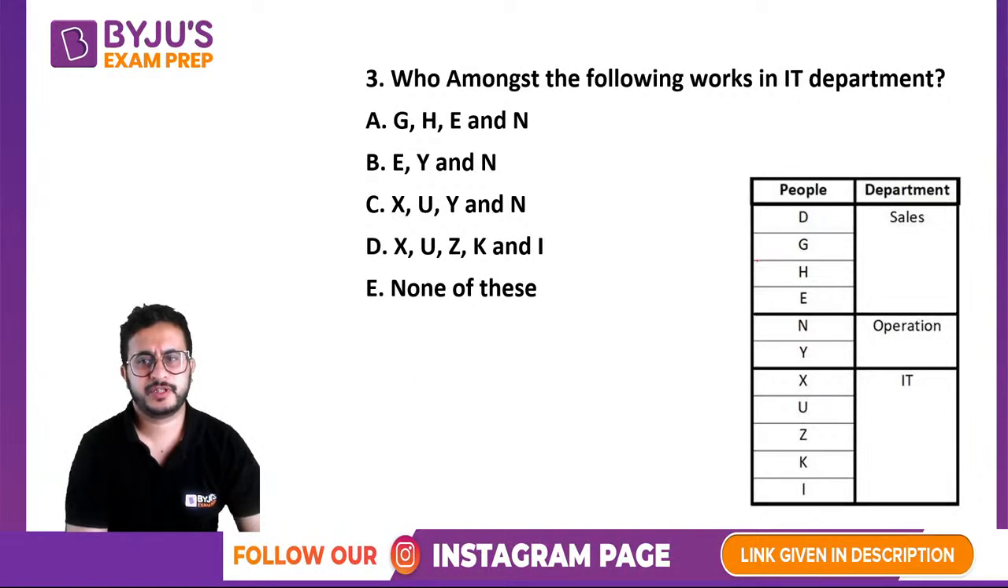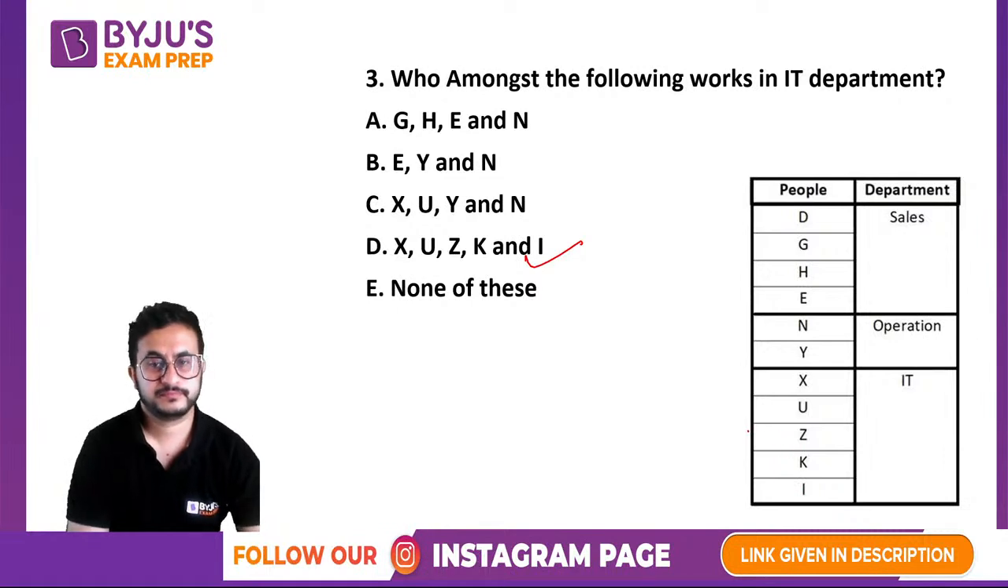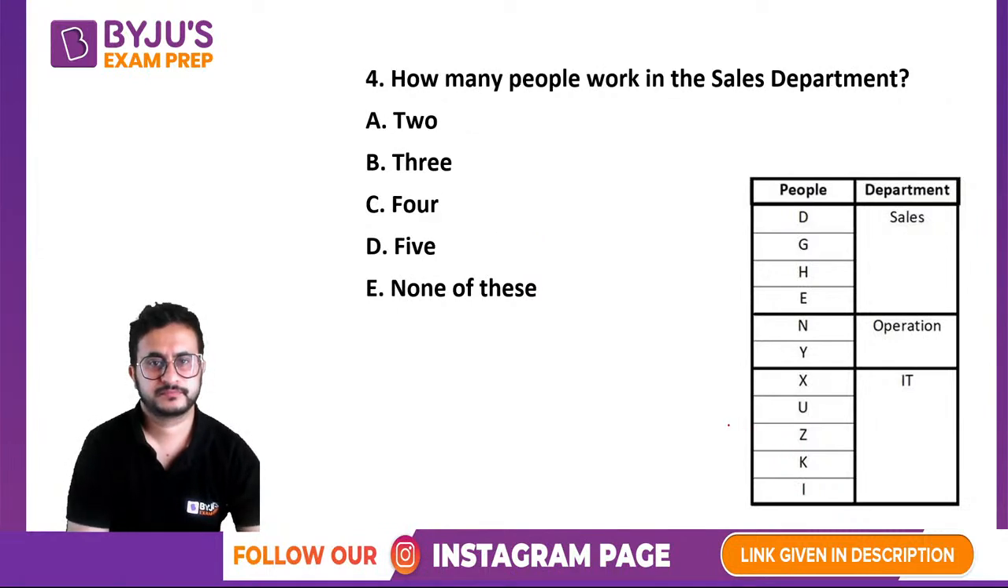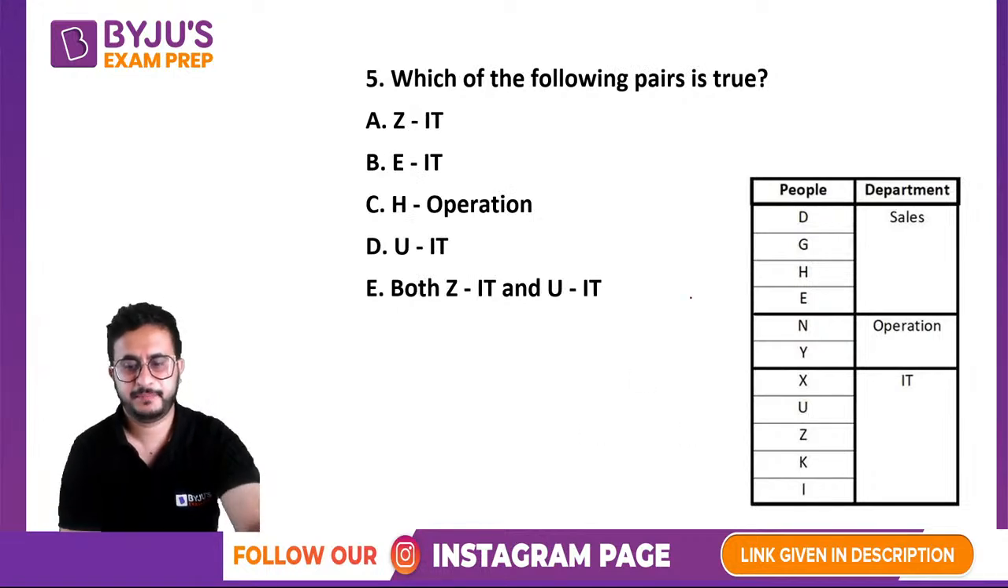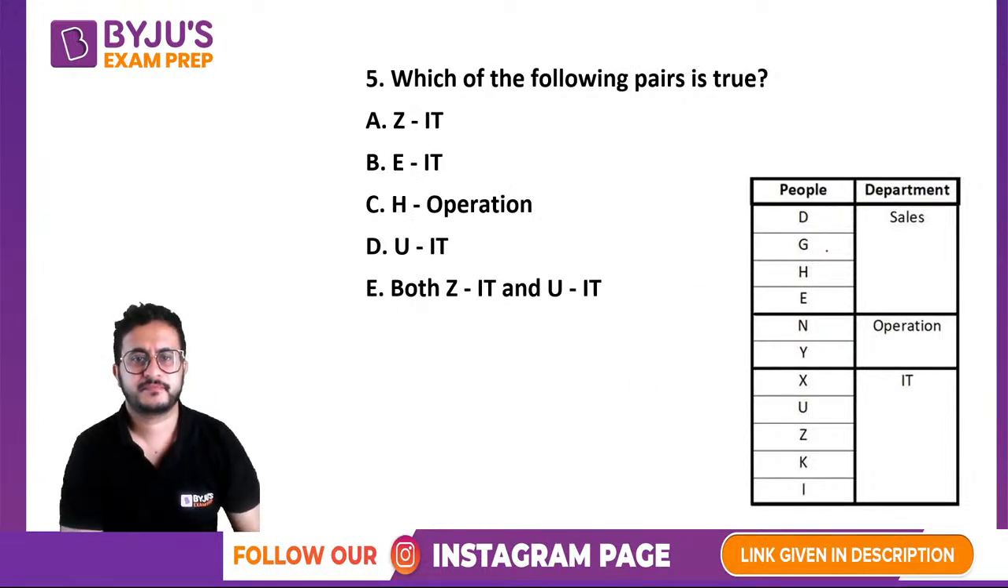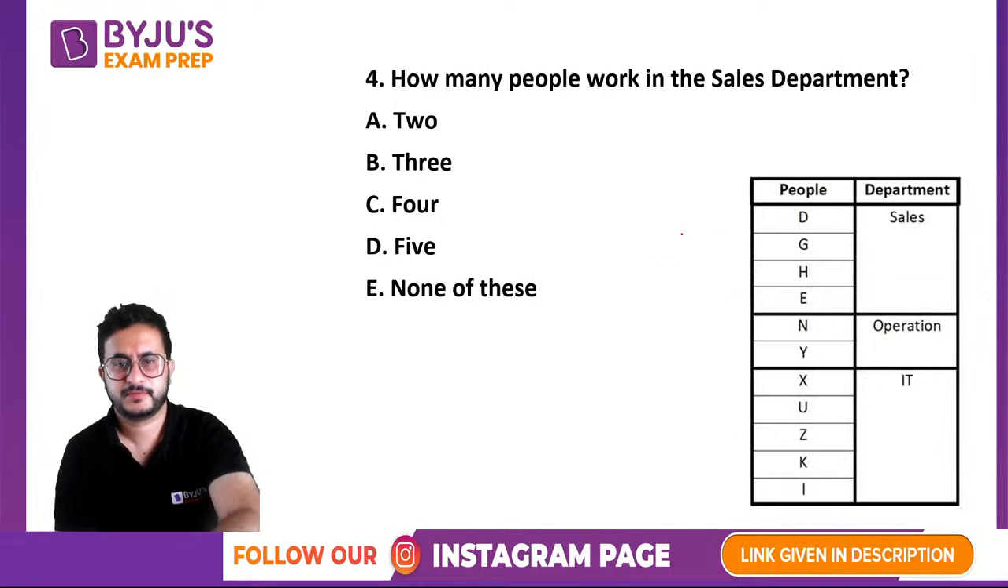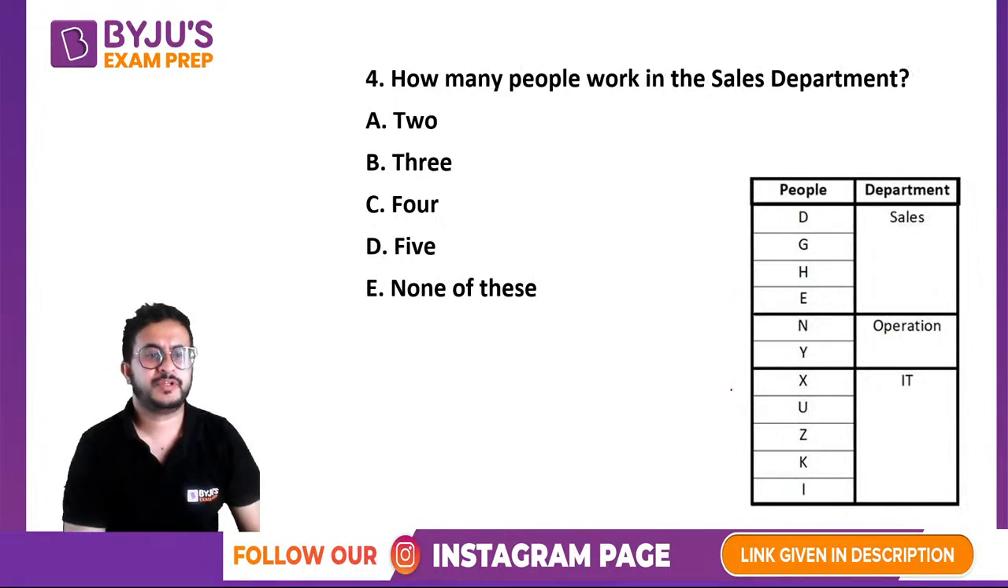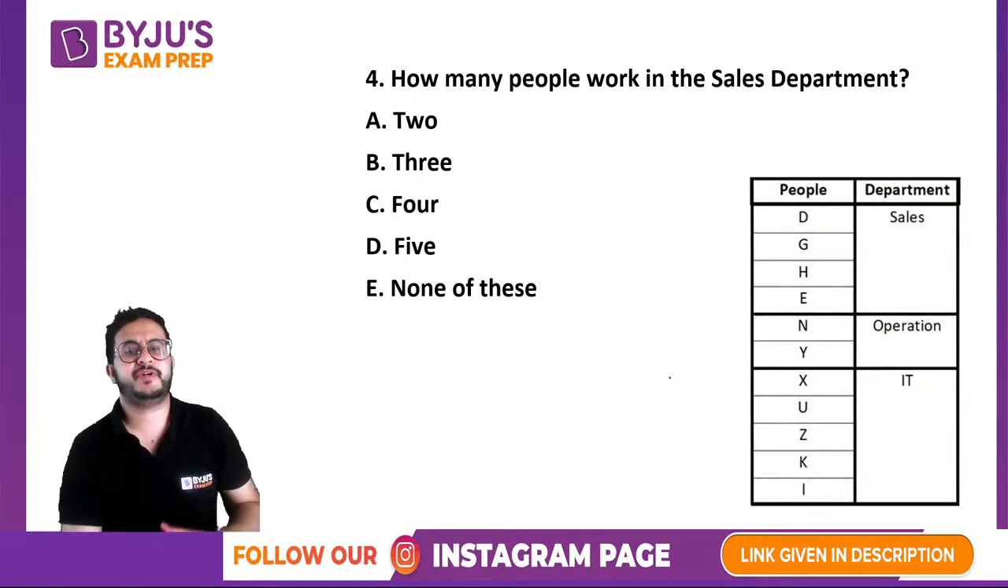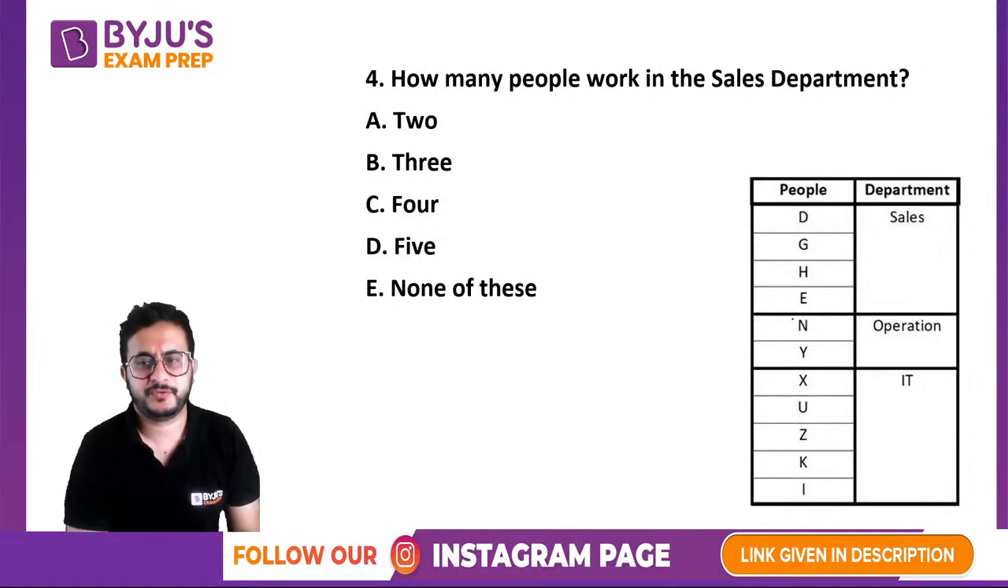Who amongst the following work in the IT department? So X, U, Z, K, I. That is what we get in the IT department. How many people work in the sales department? So that is the advantage in puzzles, right? When we solve this puzzle, we get to answer 4 or 5 questions, right? So 4 people work in the sales department.